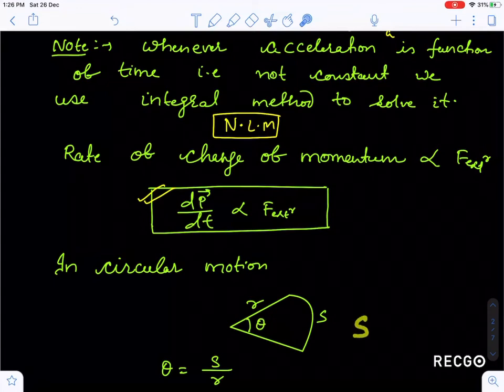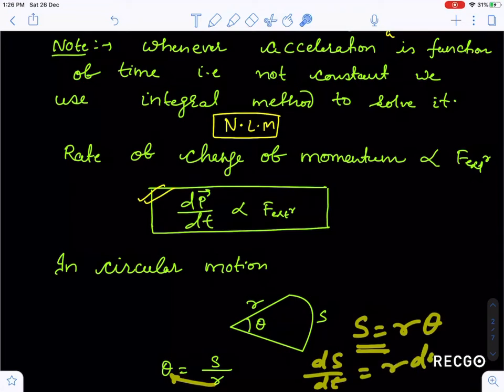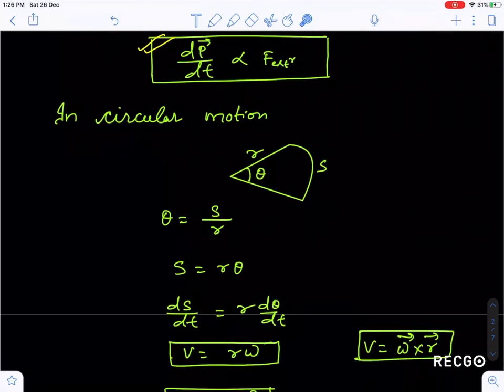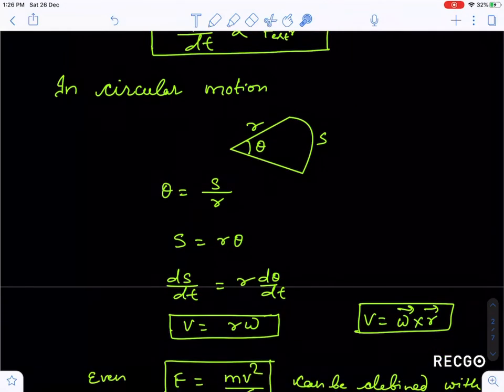So I can write s is equal to r theta. Differentiating both sides with respect to time, ds by dt is equal to r d theta by dt. You know that ds by dt is v and d theta by dt is omega. So v is equal to r omega, that I have written here guys.